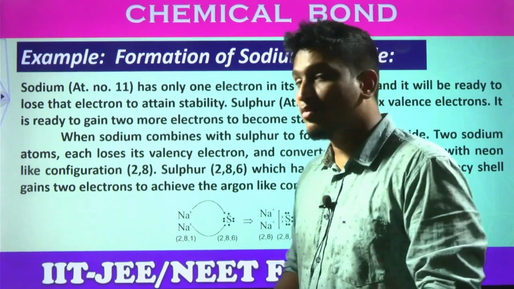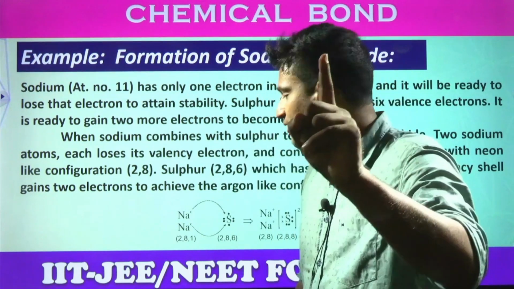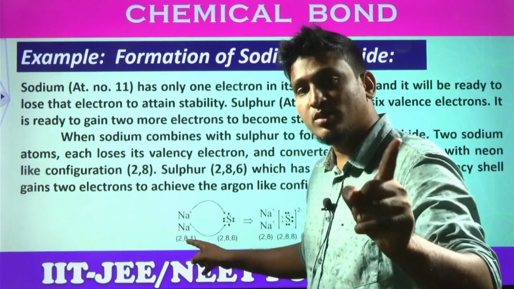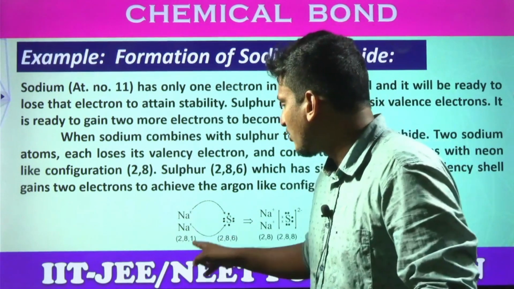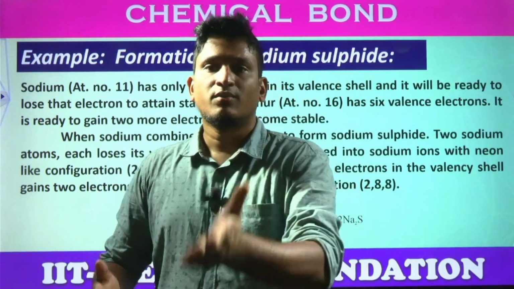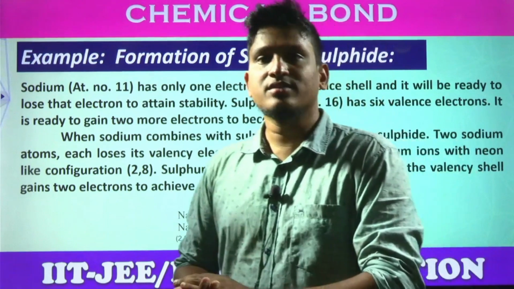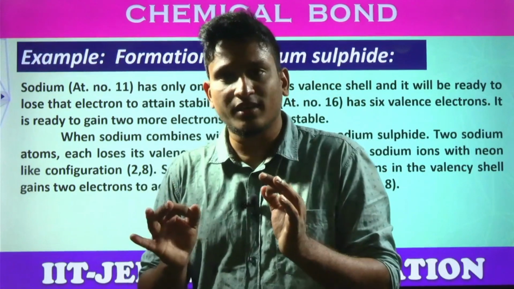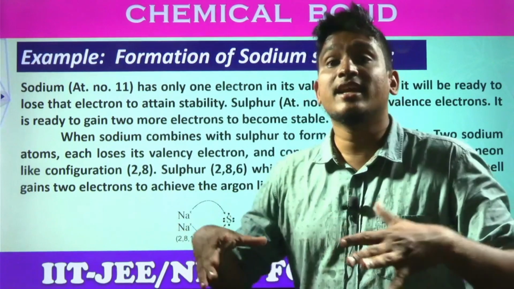So sodium loses electrons. Sodium is not losing 2 electrons; sodium is losing 1 electron only. And one more sodium loses 1 electron. Both the electrons are gained by 1 sulfur. Now, did sodium achieve the noble gas configuration or not? Right, because it gets 1s2, 2s2, 2p6, neon's configuration. After gaining the 2 electrons, sulfur also achieves the noble gas configuration, argon's configuration. That's how they get stability.